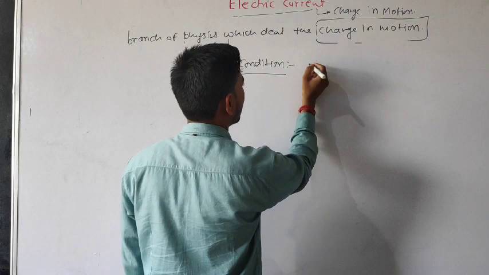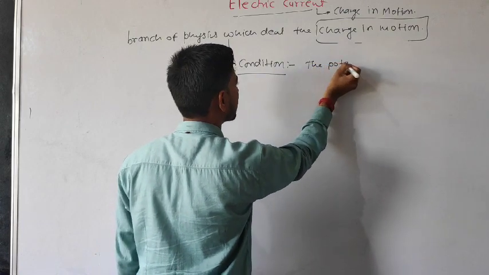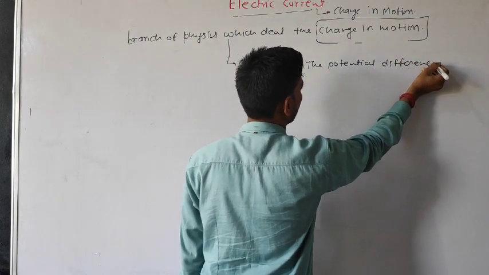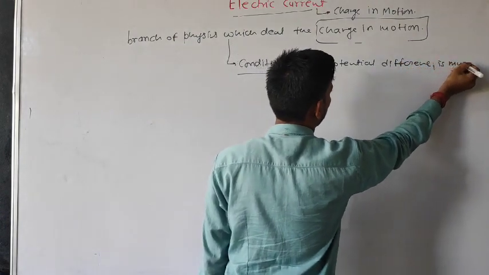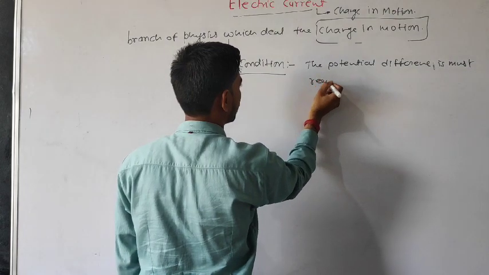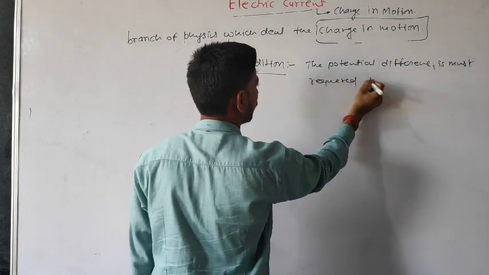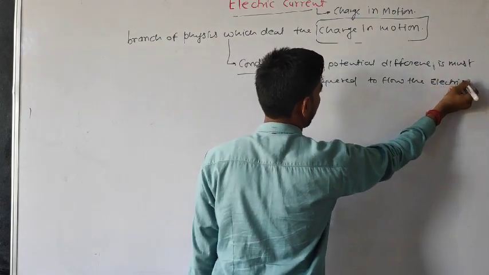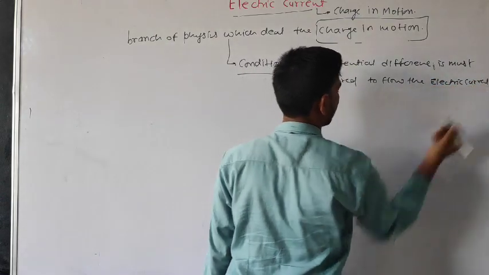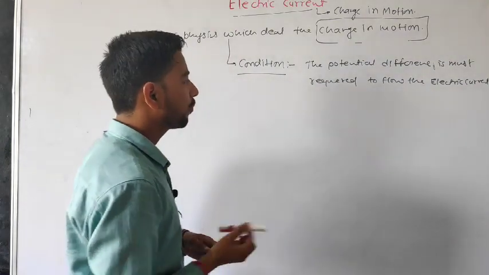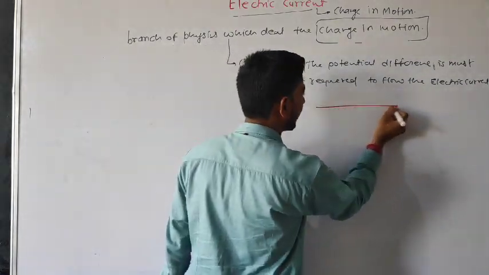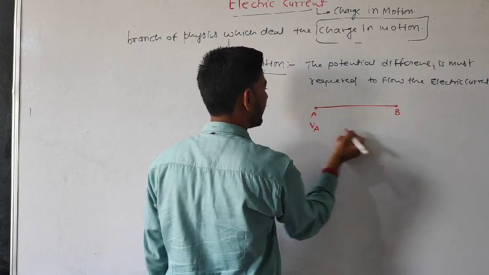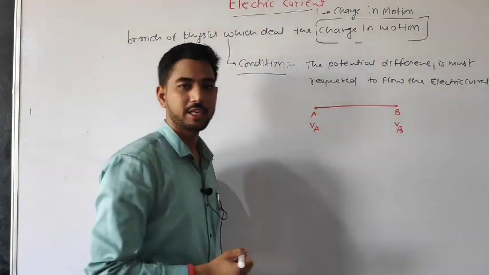So in any conductor, when the current will flow, the condition is this: a potential difference is a must required to flow the electric current. This is always to be remembered. Suppose that you have a conductor, AB. The voltage of A is VA, the voltage of B is VB.